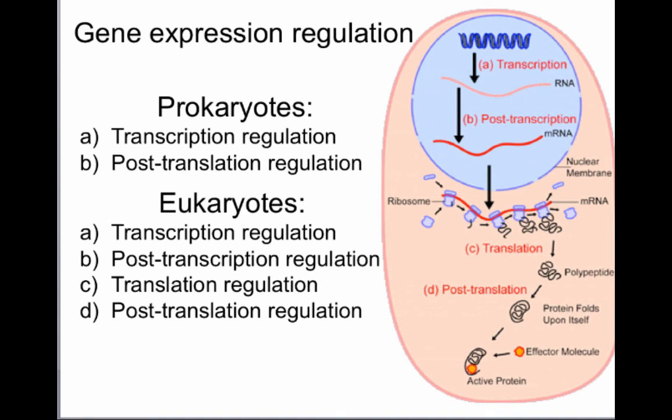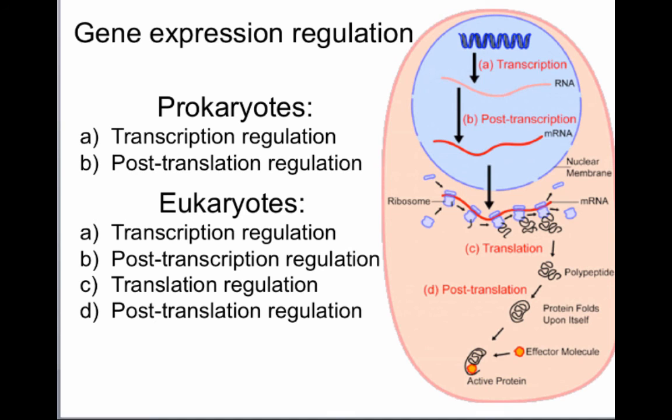Since translation doesn't happen right away, you can also prevent the RNA from being translated. Once it is in the cytoplasm, you can block it with RNA interference so that it doesn't get translated. And the last one, which is also present in prokaryotes, is that even once you make the protein, you can still deactivate that protein, for example by phosphorylating or dephosphorylating, which is a way of post-translation regulation. But you can also break down that protein by targeting it with ubiquitin and then getting that protein destroyed.